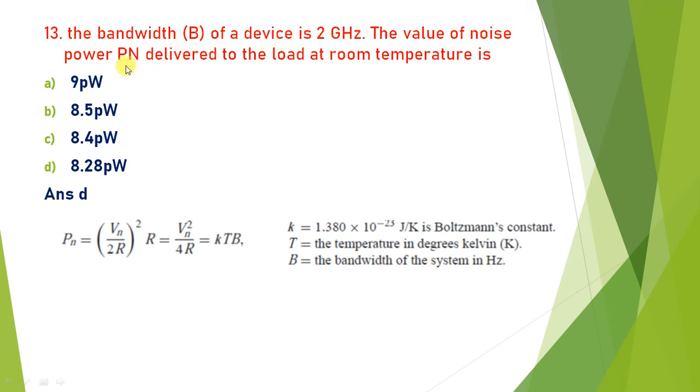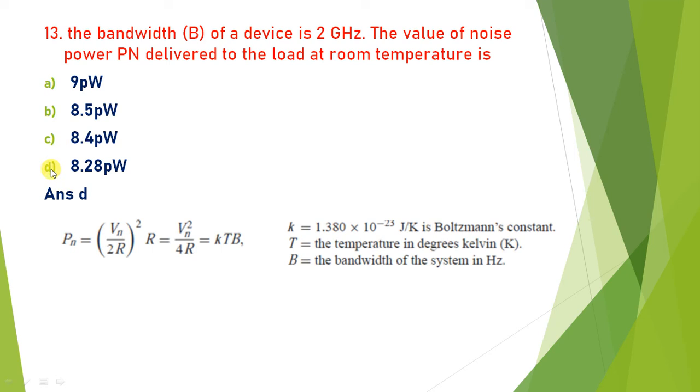The bandwidth of a device is 2 gigahertz. What is the value of noise power delivered at the load at room temperature? The equation of noise power is K multiplied by T multiplied by B, where K is the Boltzmann constant, 1.38 multiplied by 10 raised to minus 23 joule per Kelvin, T is the temperature in Kelvin, and B is the bandwidth. The room temperature is 290 Kelvin or 293 Kelvin. If you put in all these values and multiply, you get noise power equal to 8.28 picowatt, that is 10 to minus 12 watt.